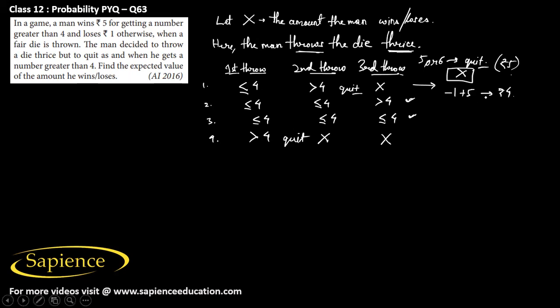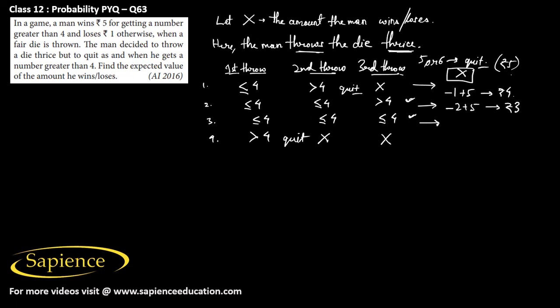And then in the second case, it can be less than or equal to 4 in the first throw, so he will lose rupee 1, and in the second throw also he will lose rupee 1, and in the third throw he will gain rupee 5. So it will be -2 plus 5, so he will get rupees 3 here.